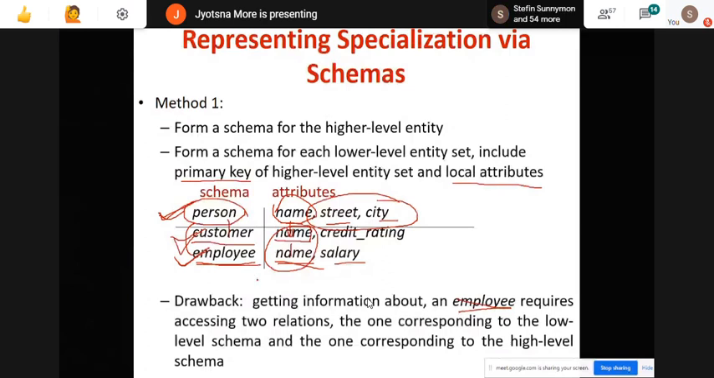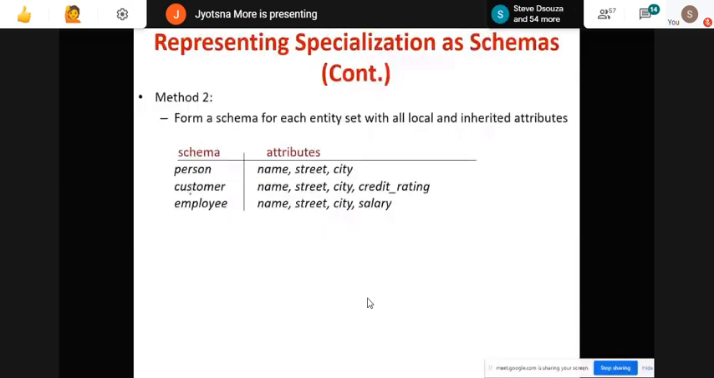In the second method, you have person as your normal higher level entity. Then I have customer and employee. What I am doing is taking all the attributes of the higher level entity here: name, street, city, name, street, city, and then the entity's own specialized attributes. But here again there is one drawback. What is the drawback? Can anyone tell me? What is the drawback in this case?